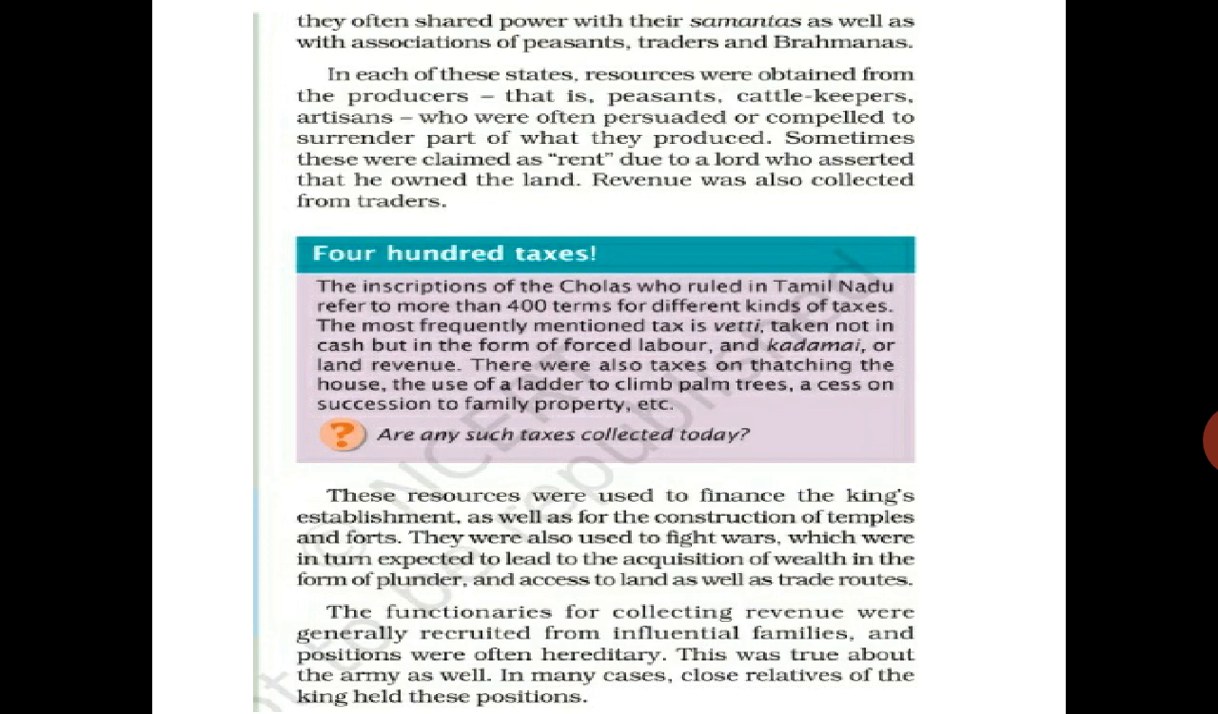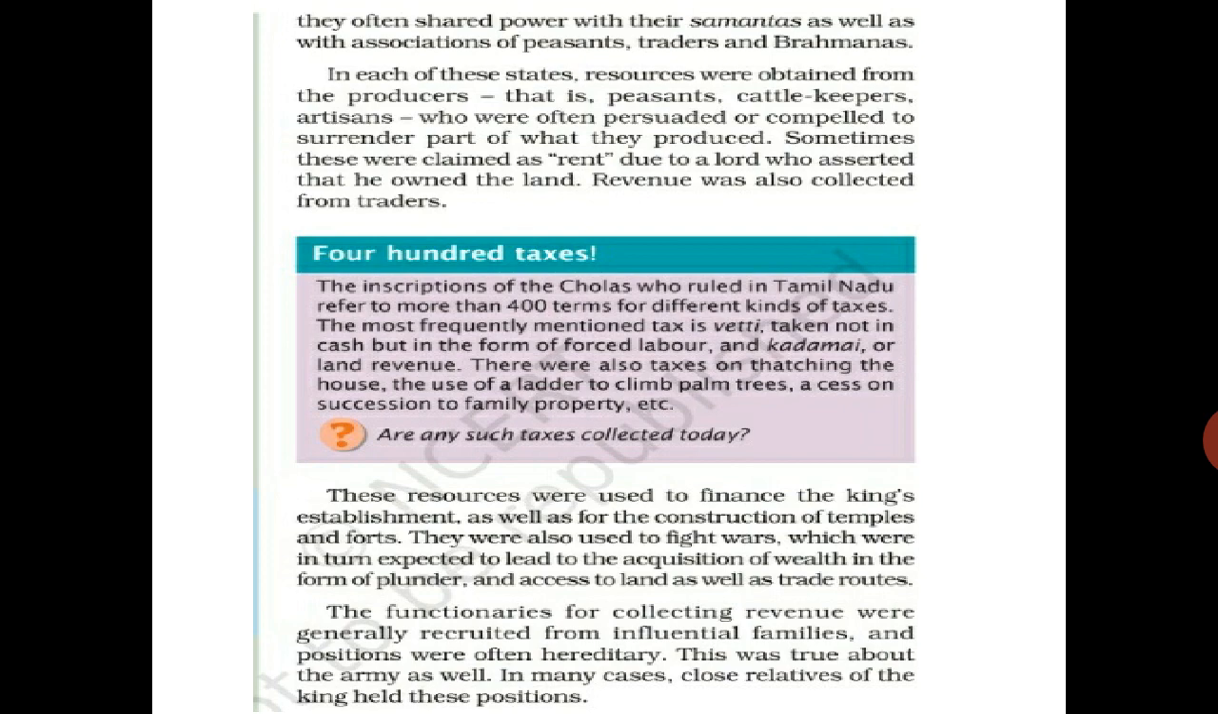So it was counted or claimed as rent. Landlords were also paying some money to the king. It was counted as rent. And revenue was also collected from traders. From traders also, those who were doing business, the king was taking the tax. So all these things were there.